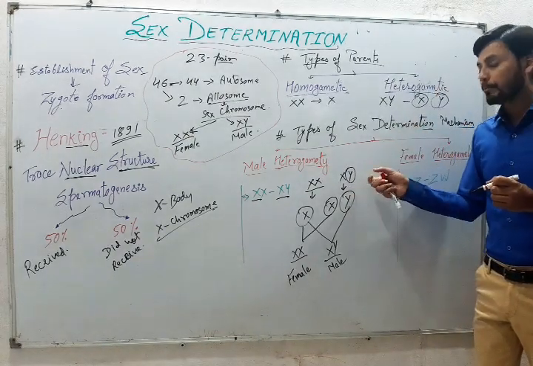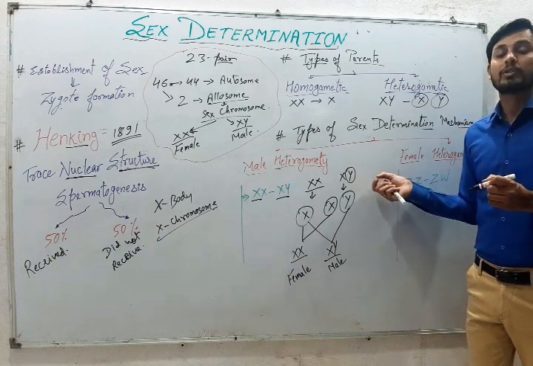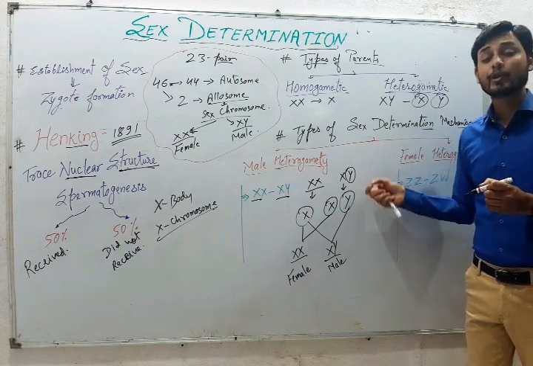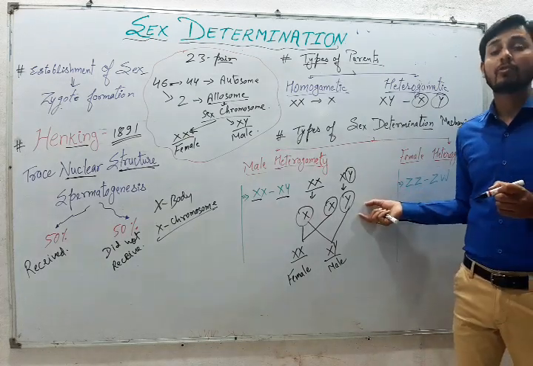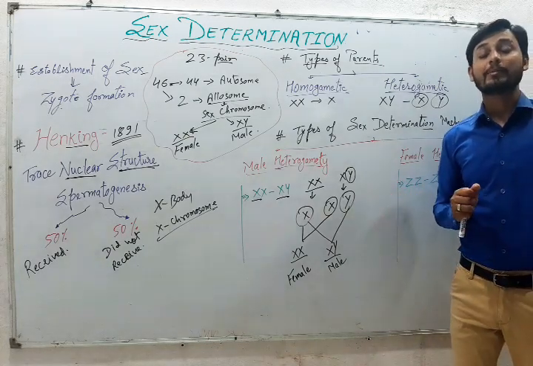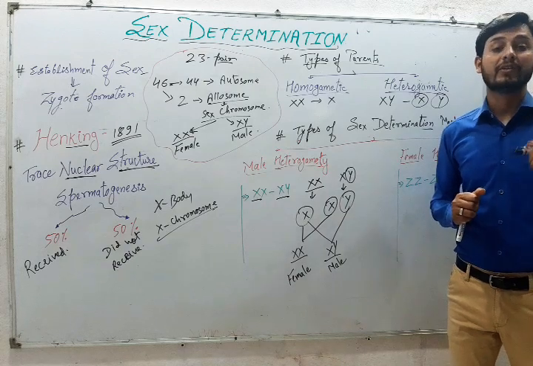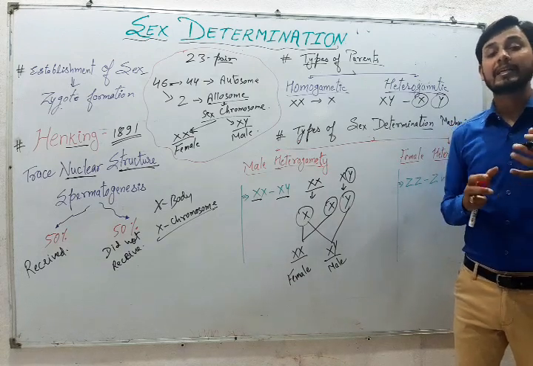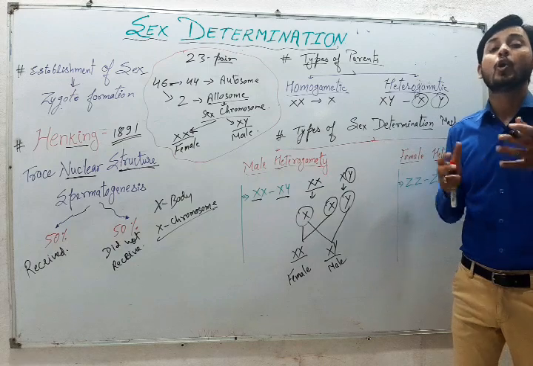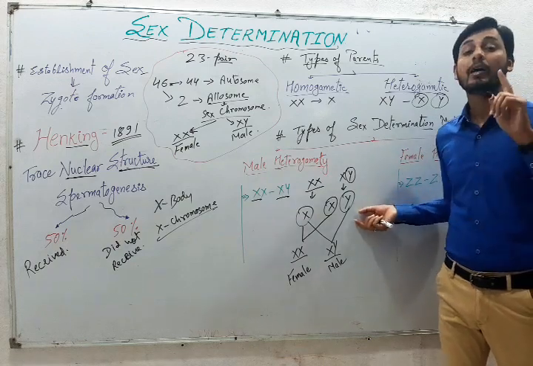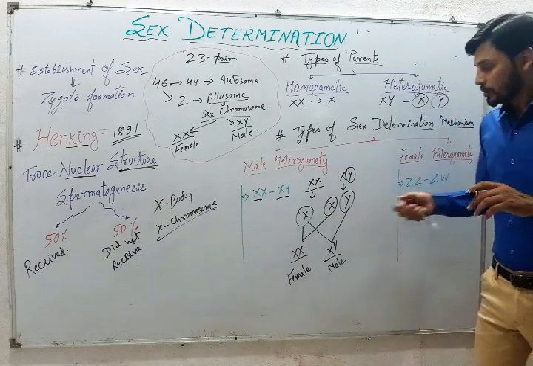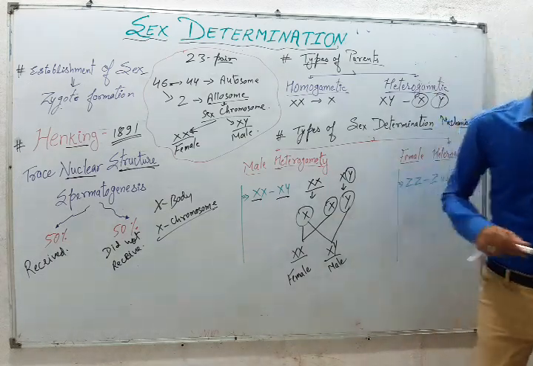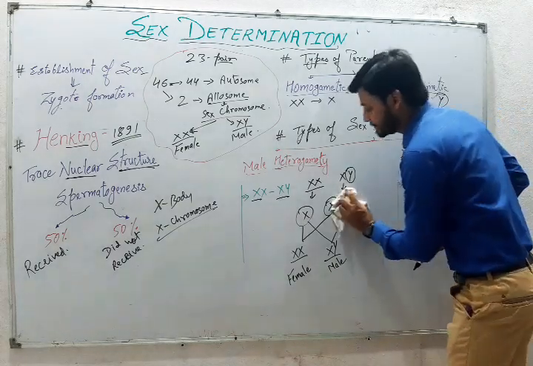So here the male parent is only responsible for the determination of sex, or we can say the male heterogamety is only responsible for determining the fate of the next generation. Whether it should be male or female is determined only by the male, not by the female. So this is just the crossing. Now we are just talking about their examples.